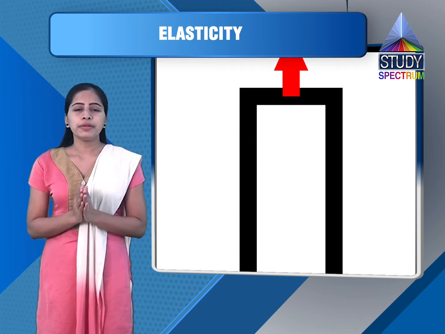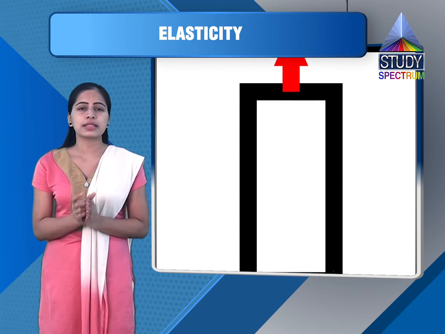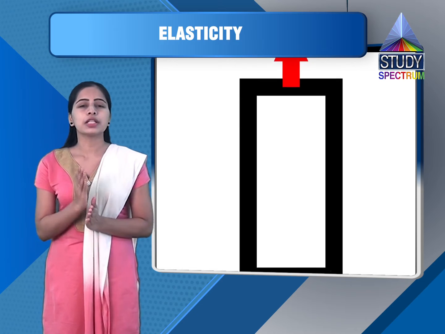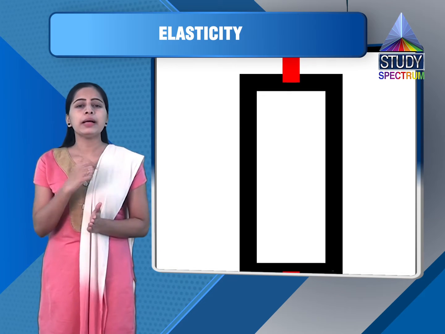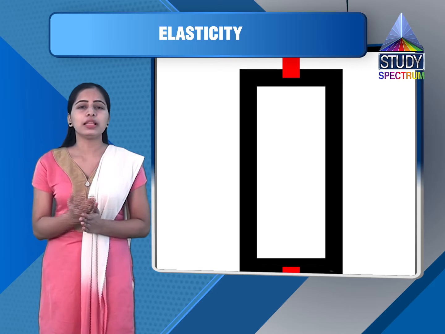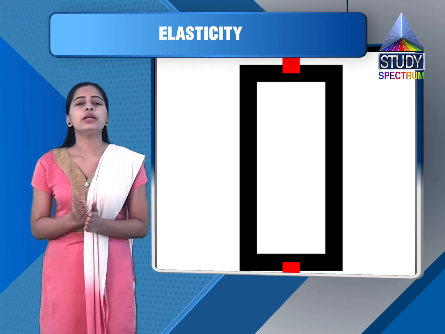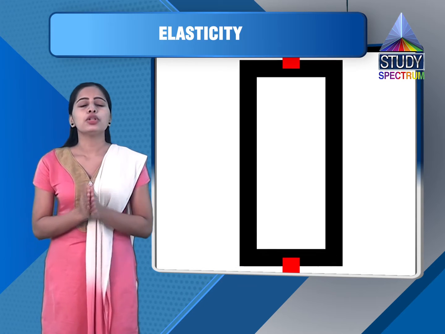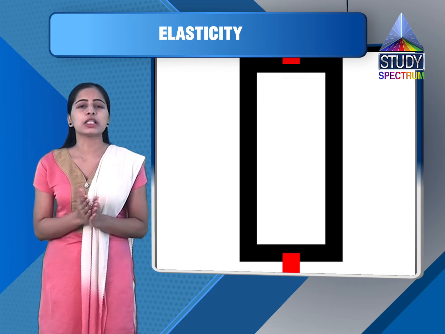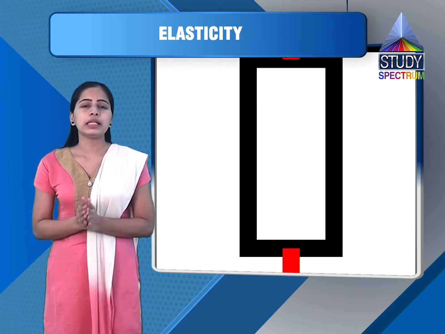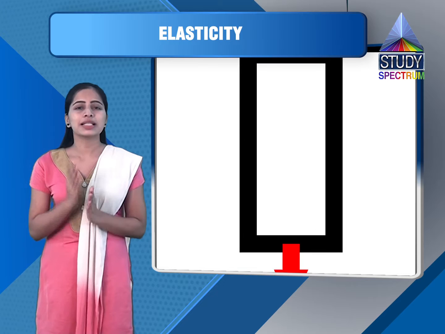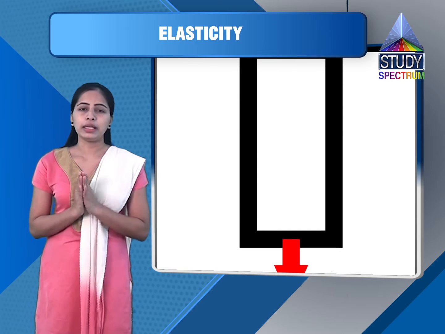So if my final length is say capital L plus small l, minus my initial length capital L, upon original length capital L. So capital L gets cancelled from numerator and you get the longitudinal strain as small l upon capital L.